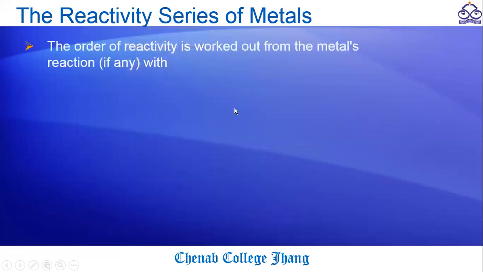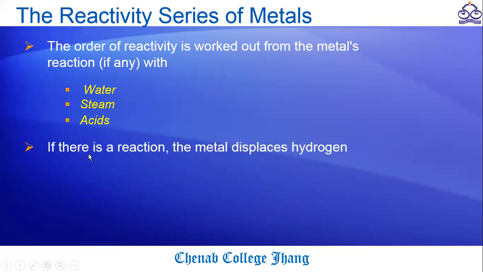The order of activity can be deduced by the reaction of metals with water, steam, or acid. I mean, when metals react with water, steam, or acids, they form different compounds. For example, if they react with water, they displace hydrogen gas.